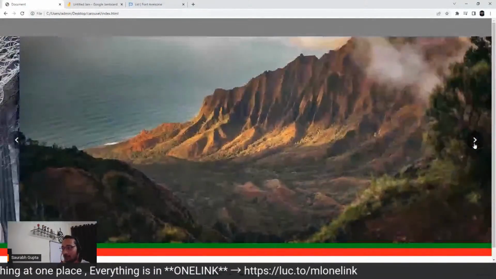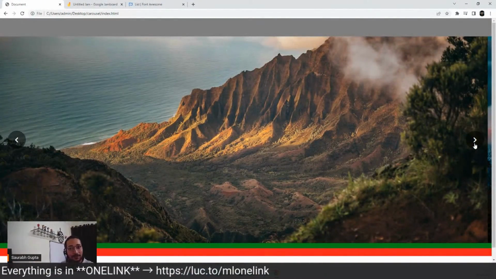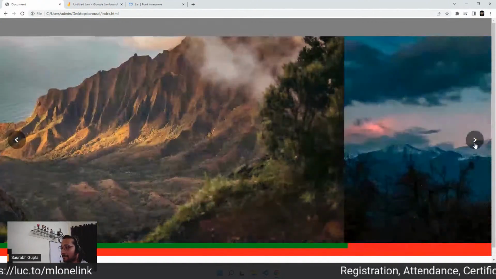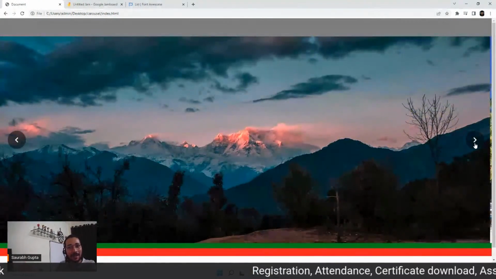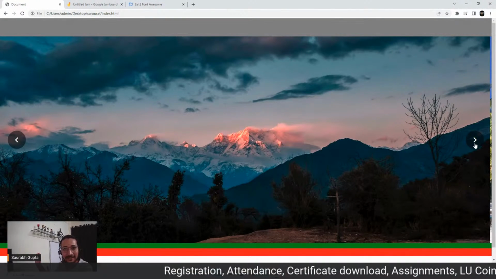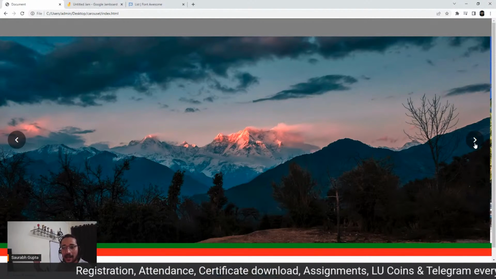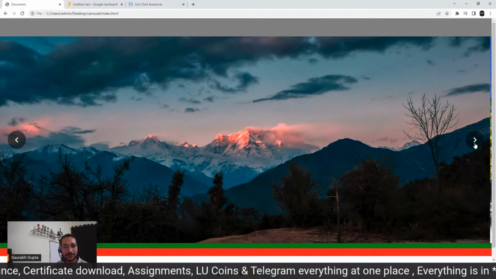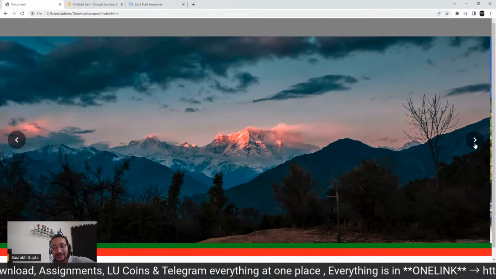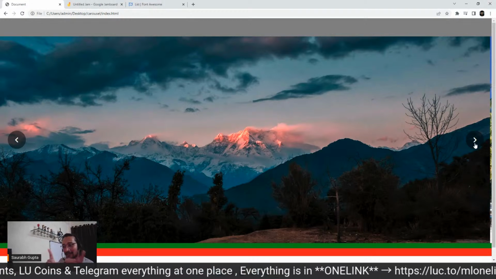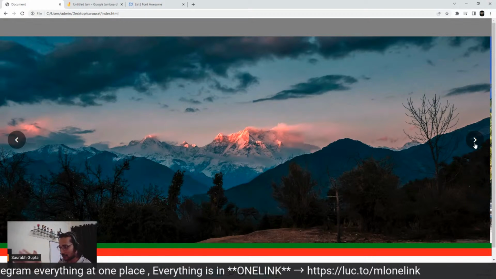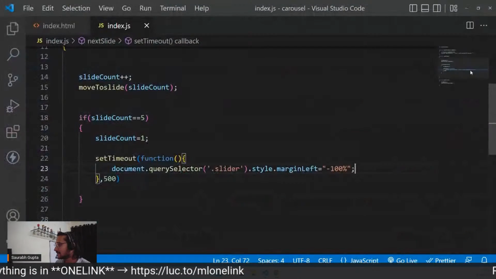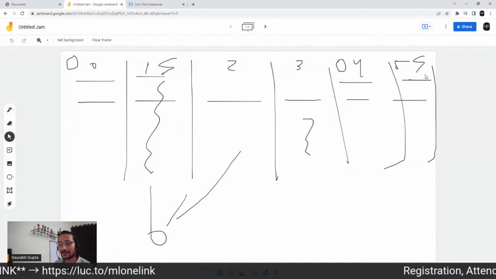Now see, it will let it come. And once it comes completely, it will again throw it back to 1. See, it lets it come and then it throws it back to 1. Saw that, guys? Let me also see on YouTube if it is visible. See, exactly. So it lets it come and then again throws you back to number one. But you know that 1 and 5 are the same.